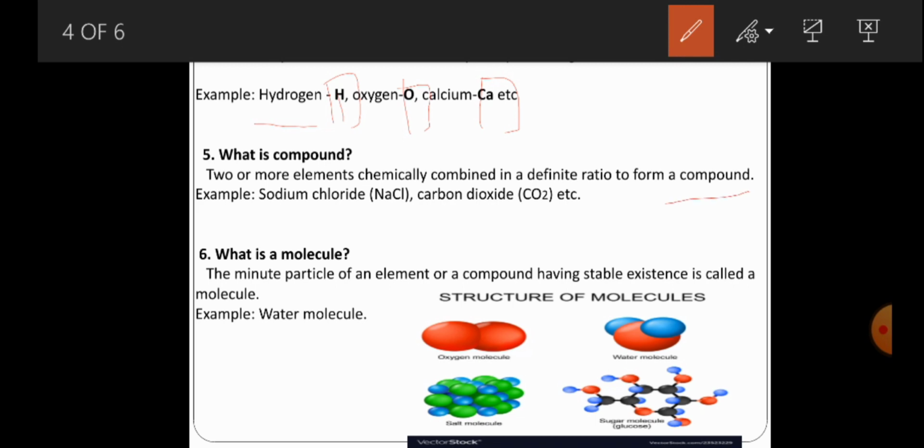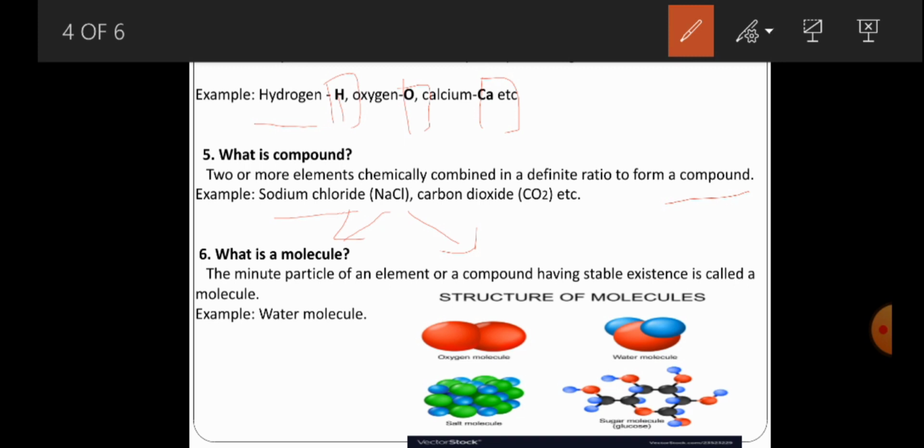What is the meaning of this? For example, sodium chloride is an example of a compound. According to the definition, a compound contains two or more elements chemically combined. Sodium chloride contains two elements, sodium and chlorine. These are chemically combined, and finally they form a compound that we call sodium chloride.